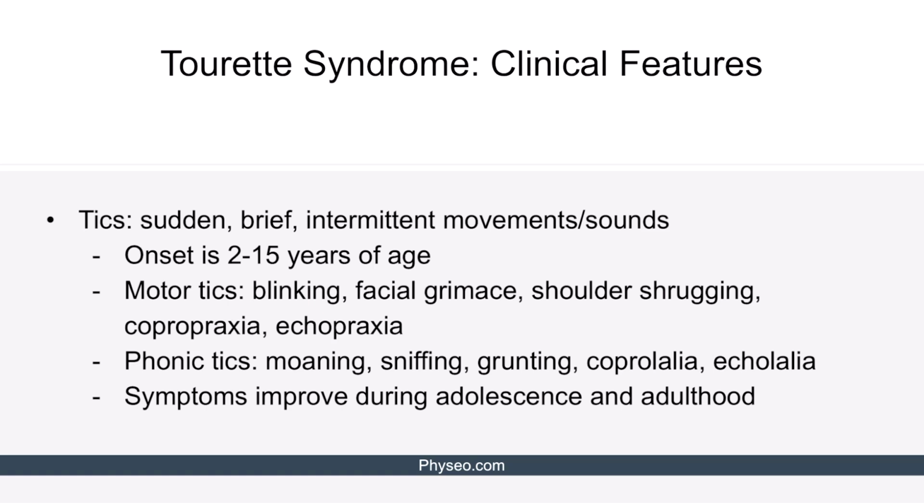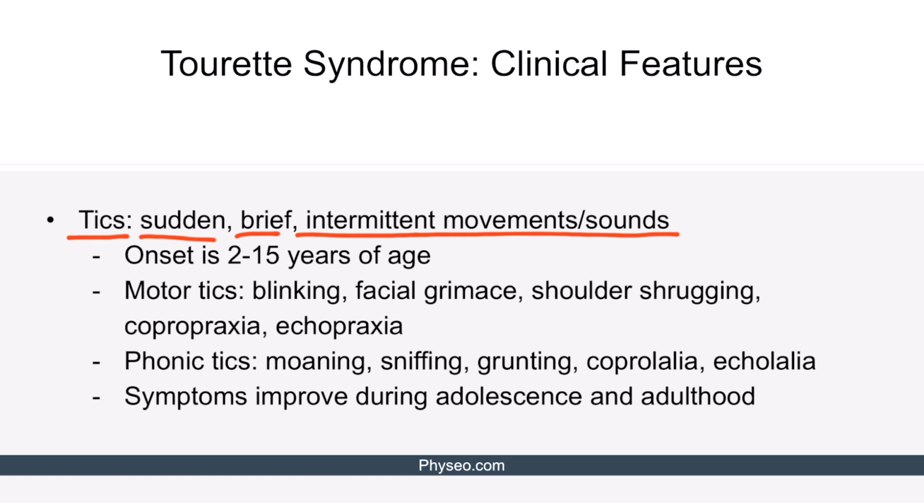Let's discuss clinical features. As we mentioned, tics are the main feature of Tourette syndrome. These are sudden, brief, intermittent movements or sounds. Onset of symptoms is between 2 and 15 years of age. Some common examples of motor tics include blinking, facial grimace, shoulder shrugging, copropraxia, and echopraxia. Copropraxia is the involuntary or uncontrollable expression of obscene gestures, and echopraxia is the involuntary repetition of others' actions or movements.